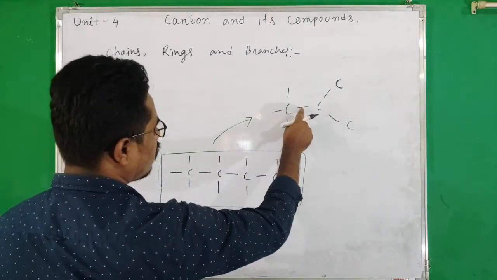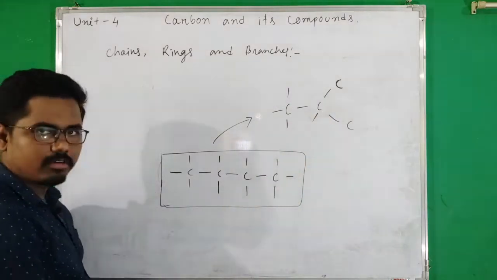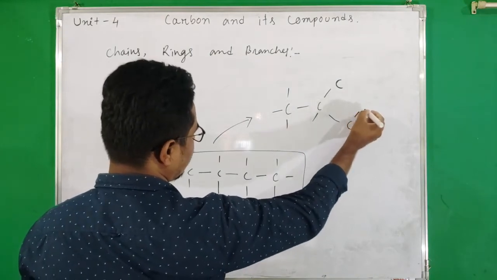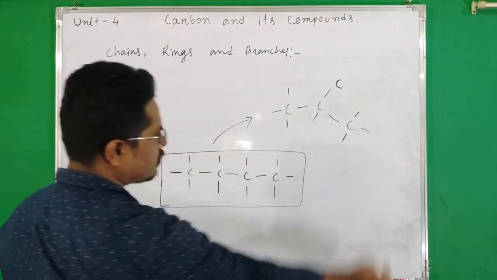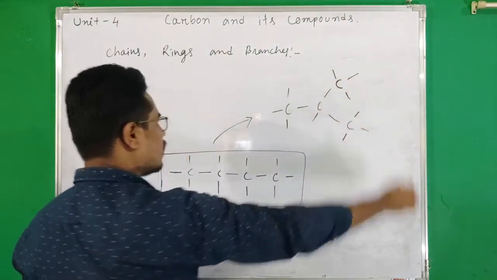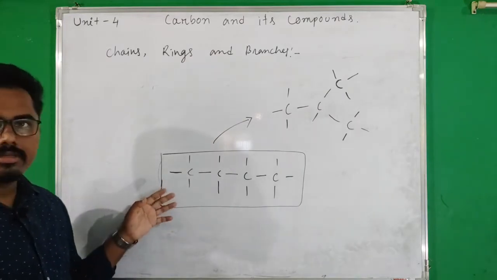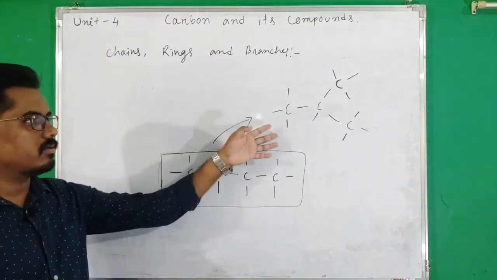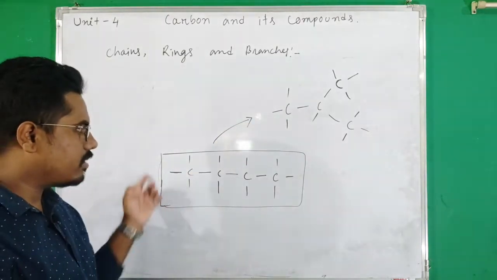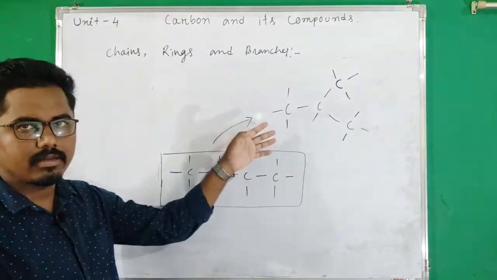Again in this case 1, 2, 3, this carbon will form another covalent bond. In this case 1 bond is already present, so we have to add another 3 covalent bonds. Okay, in this case also there will be another 3 covalent bonds. So we can arrange the carbon-carbon chain in branch also. So that means in organic compounds, along with the chain, there may be branches also present.